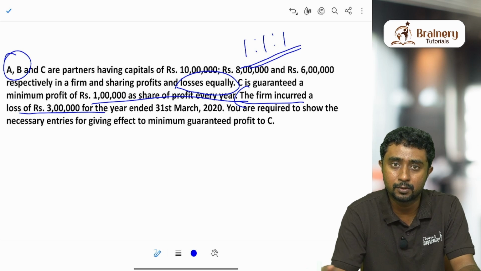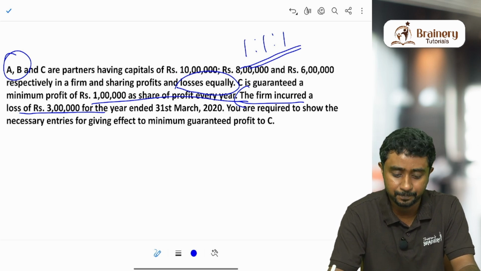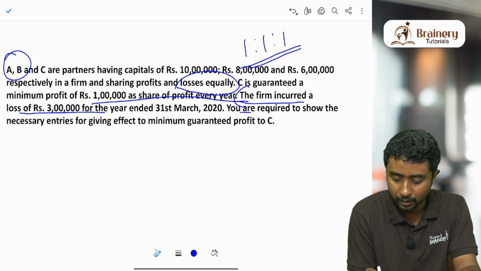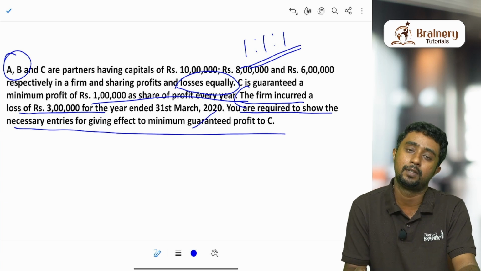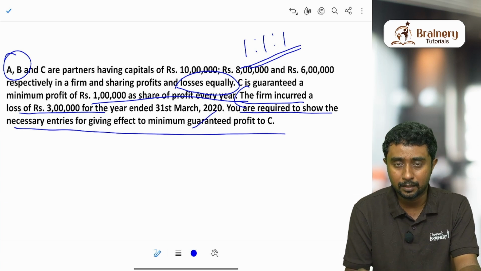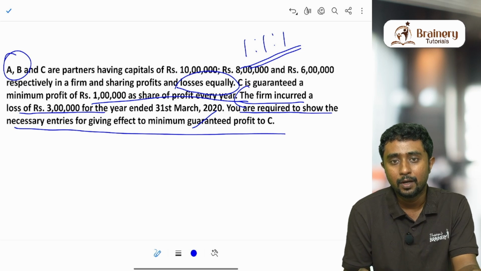Usually this kind of question used to come for boards, and recent trends show that too. So you are required to show the necessary entries for giving effect to the minimum guaranteed profit to C. They are asking to pass only the journal entry or entries which are required to show how this guarantee of profit will be met.